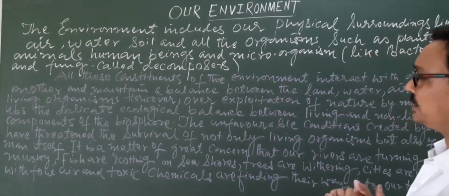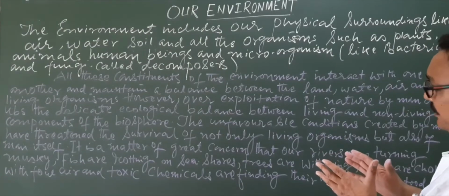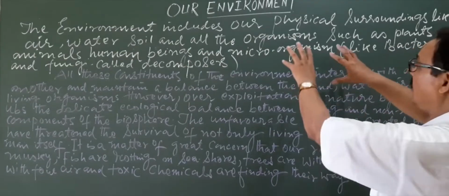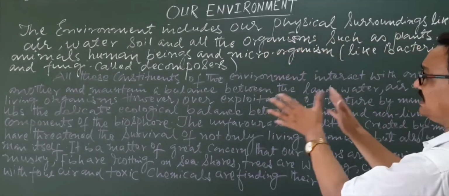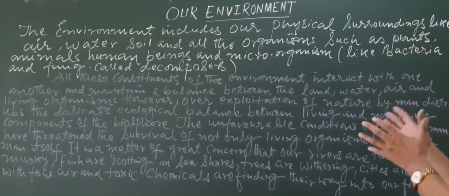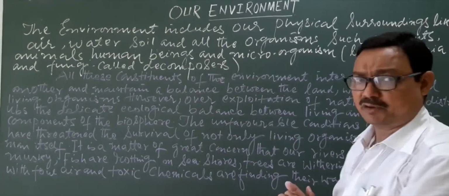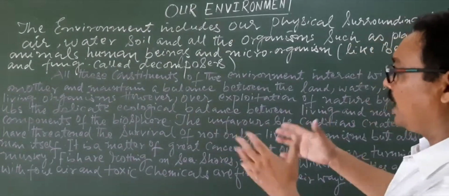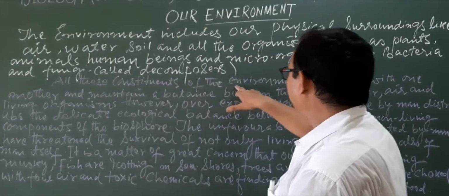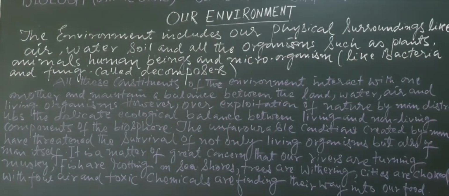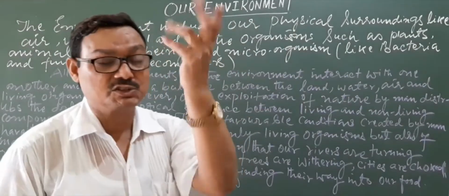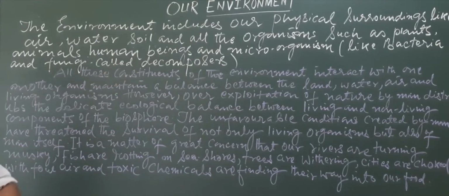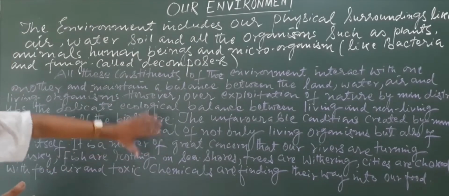Here I just want to give you a matter of concern. Why the environment? As you have seen, there are the physical factors and the abiotic factors, all the component parts of our surroundings that constitute our environment. Now, all these constituents of the environment interact with one another. This interaction is known as ecology. From this paragraph, you will learn many more things. That's why I have written these things for you.